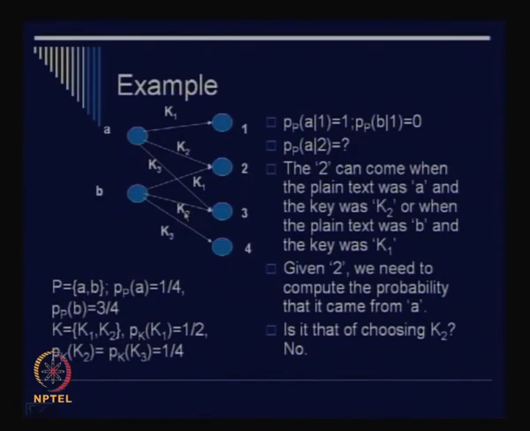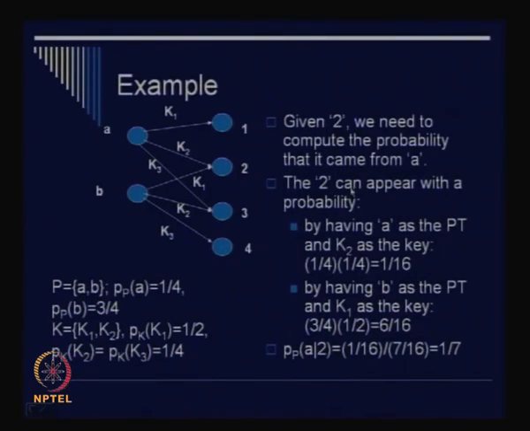For example, this one. You see this mapping, K2 is chosen, but actually I have ended up with 3 as a ciphertext, right? So it is not equal to that of choosing K2. So therefore, how do we compute that? Let us see. For example, the ciphertext 2 can appear with a probability which we can work out as follows, by having A as a plain text and K2 as the key, right? So A is the corresponding plain text and K2 is the value of the key.